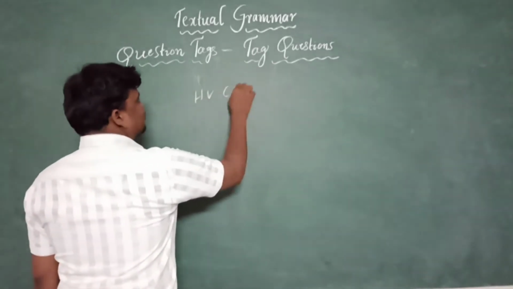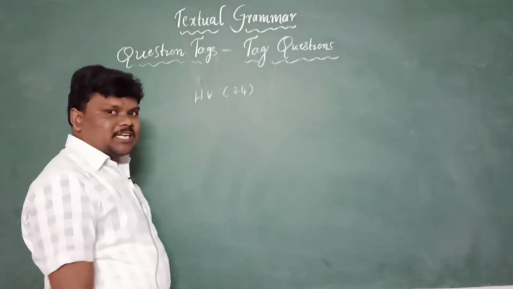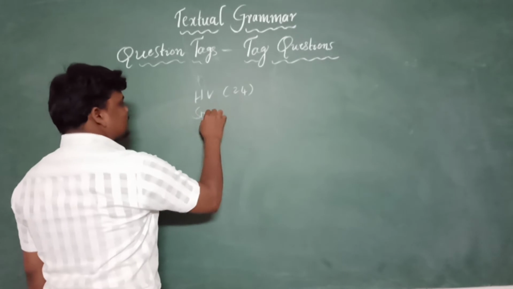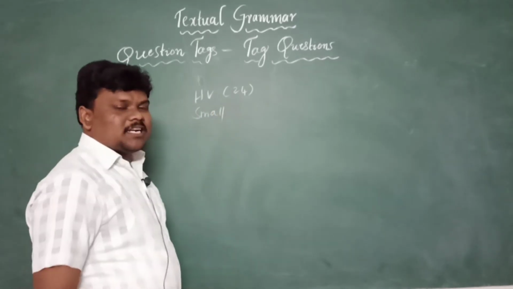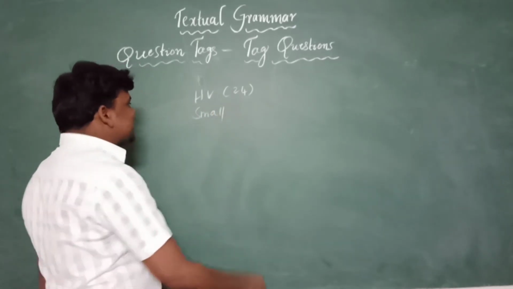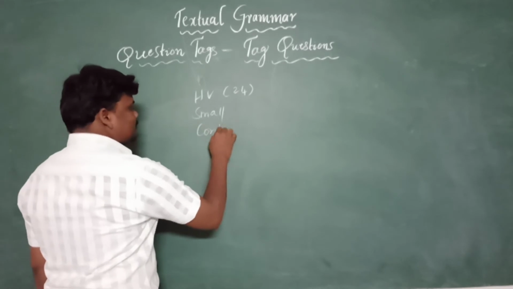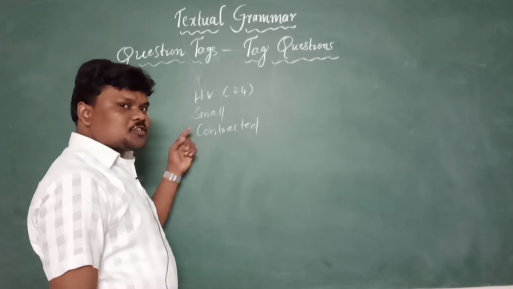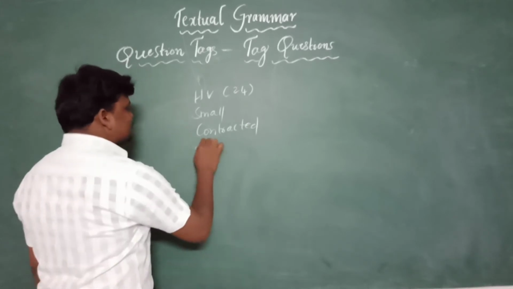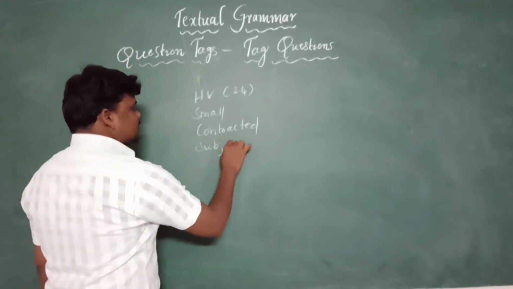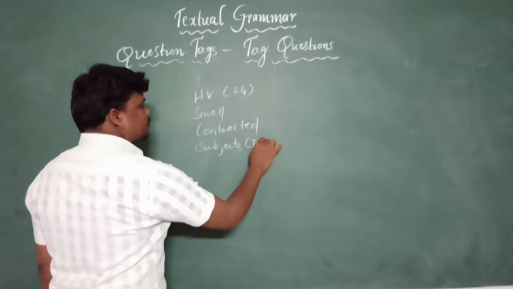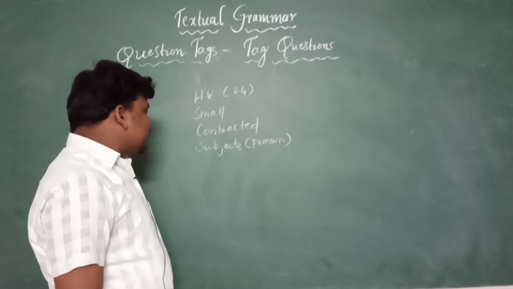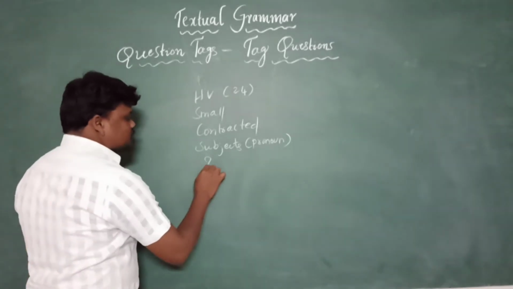There are 24 helping verbs in the English language, and these question tags always start with a small letter, and are always written in a contracted form, which means a short form. These question tags always end with the subject, and that too in a pronoun. And again, question tags end with the question mark.